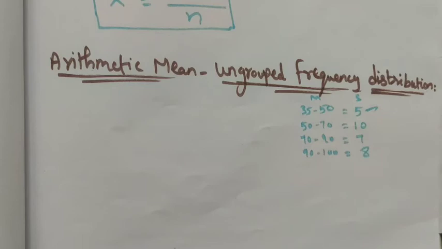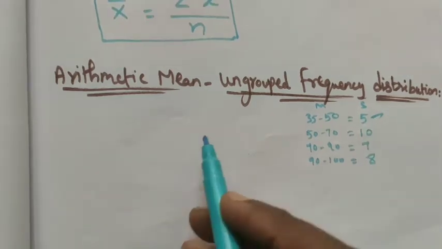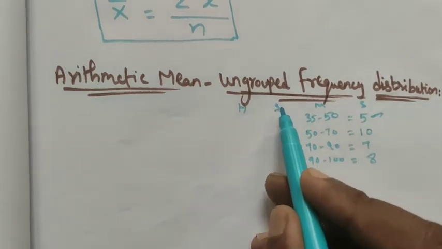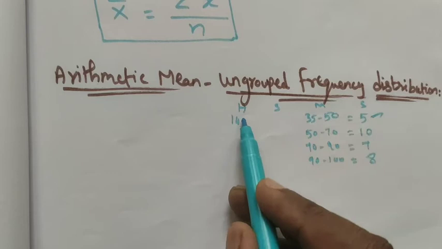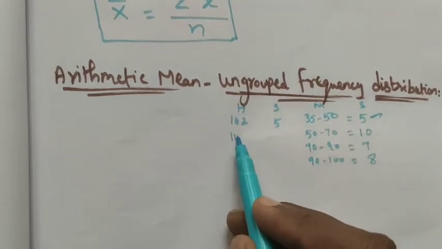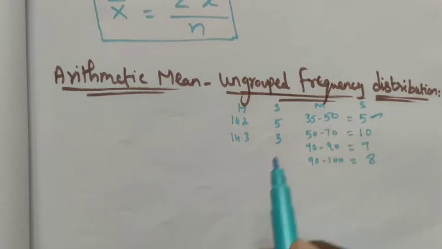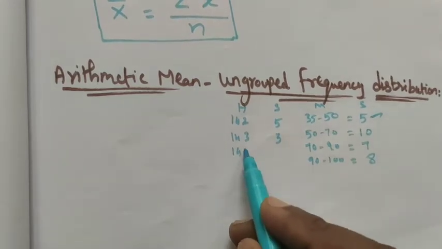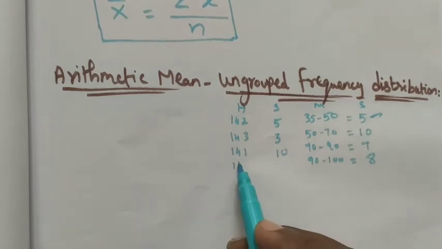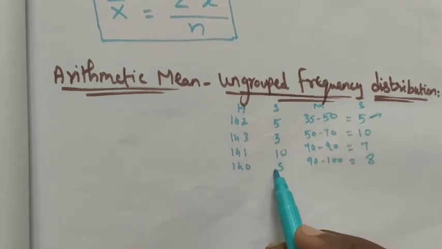For 35 to 50, how many frequency do we have? 5. Another example, the height of the students and the number of students. The height 142 has 5 students, height 143 has 3 students, 141 has 10 students, and 140 has 5 students.